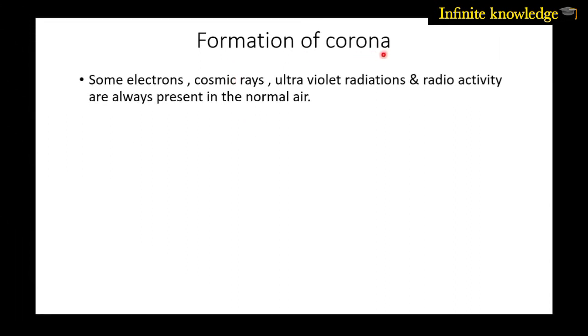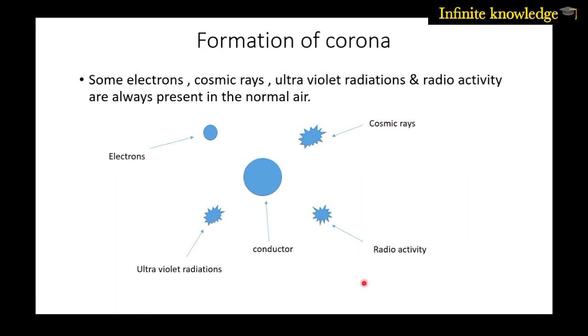Now we will see how the formation of corona occurs in the high voltage transmission line. Some electrons, cosmic rays, ultraviolet radiations and radioactivities are always present in normal air. This is a simple concept that these things are always present in normal air. You can see that this is a conductor surrounded by air, and some electrons, ultraviolet radiations, cosmic rays and radioactivities are always present in the normal air.